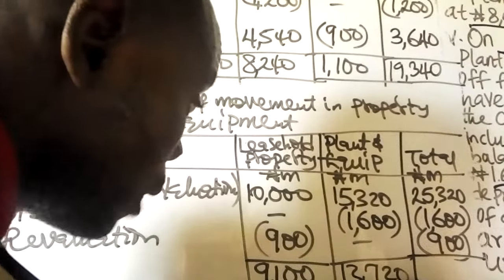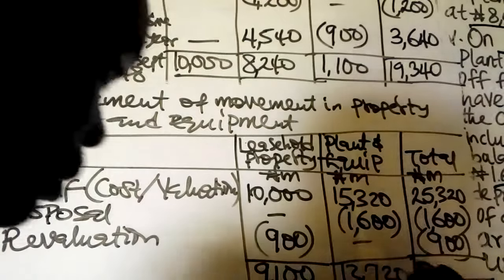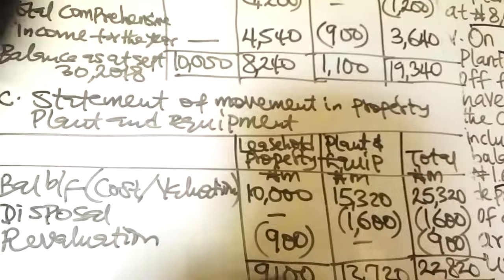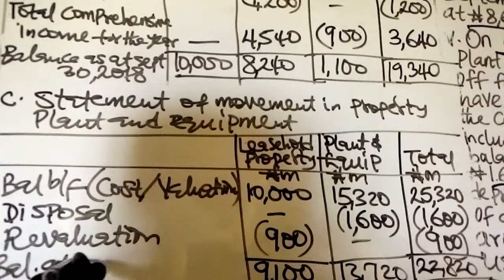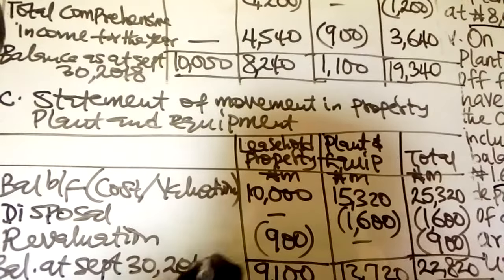Then the total column, 25,320 minus 1,600 minus 900, you have 22,820. That is the balance at 30th September 2018.